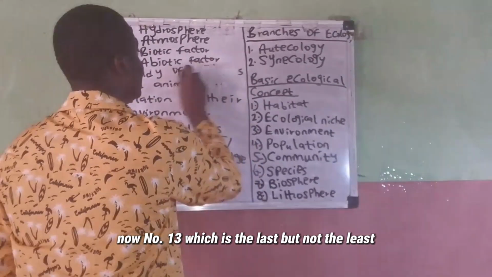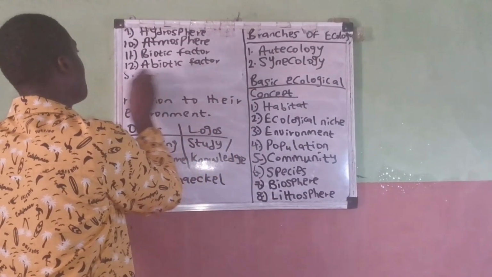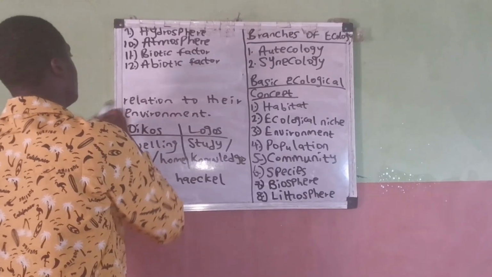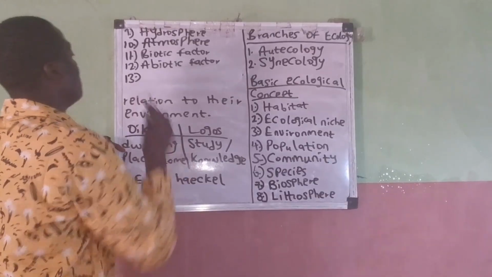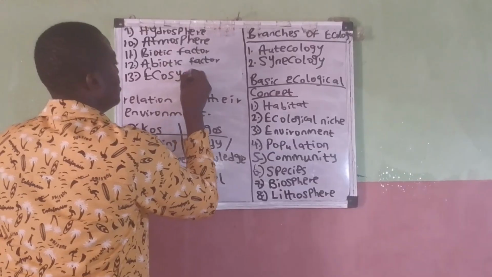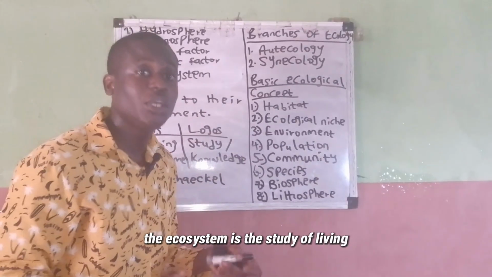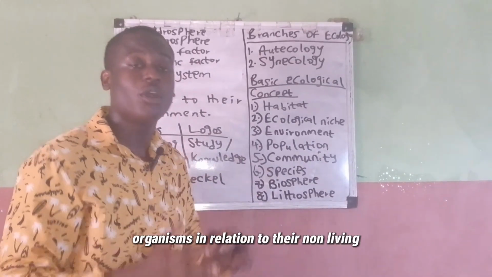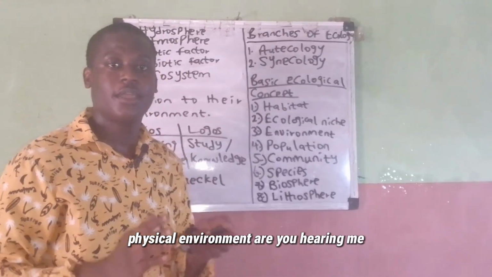Now, number 13, which is the last but not the least, we have is the ecosystem. Now, what is this ecosystem? The ecosystem is the study of living organisms in relation to their non-living physical environment.